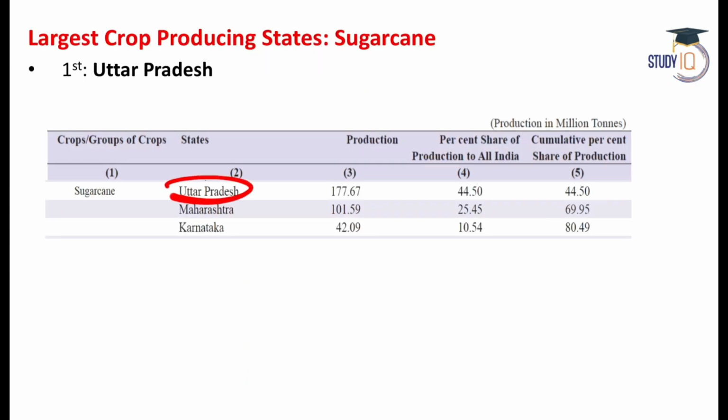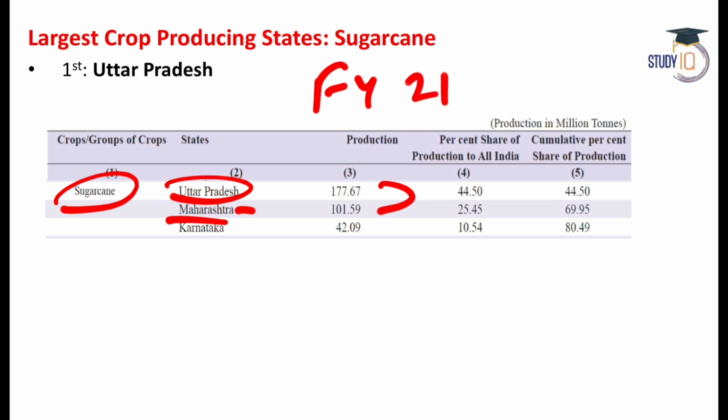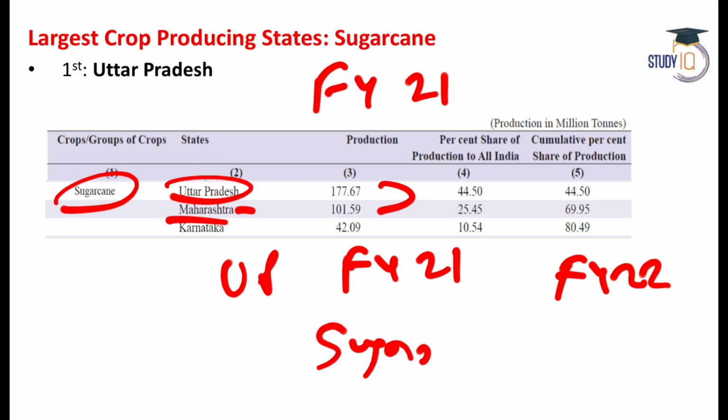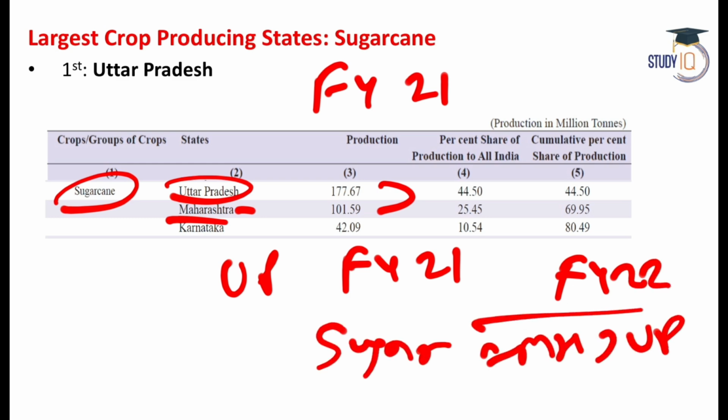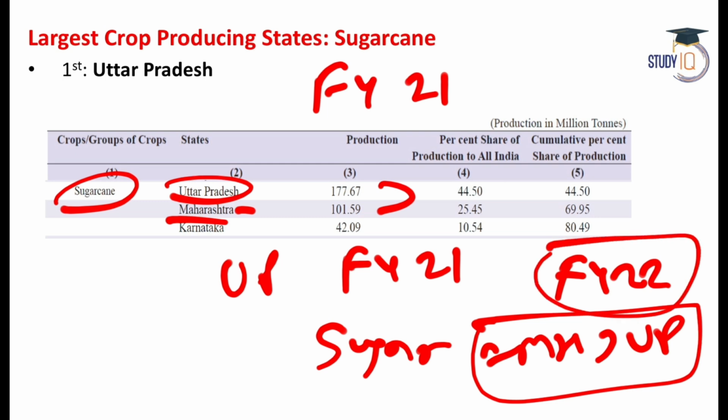By far, it is UP. You can see here that almost 70% more production of sugarcane is in UP compared to second position Maharashtra. Is it understood? So sugarcane production was highest in UP for financial year 21, and even for sugar, UP topped for financial year 21, but the story changed for financial year 22 with respect to sugar. Maharashtra leapfrogged UP in the sugar production for financial year 22, but economic survey is always retrospective by 1 year.